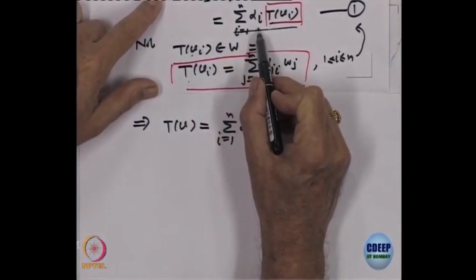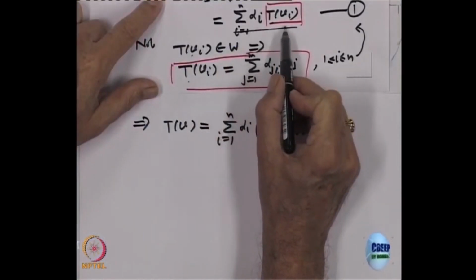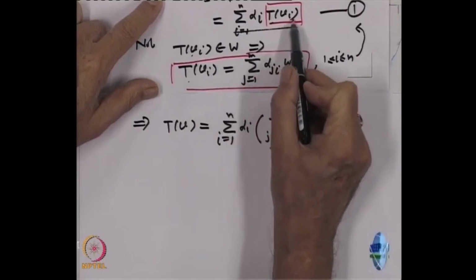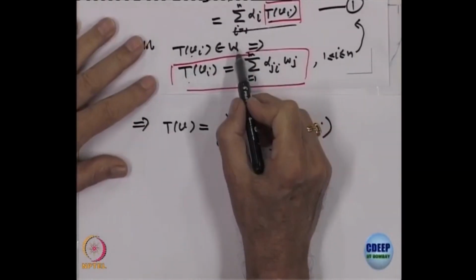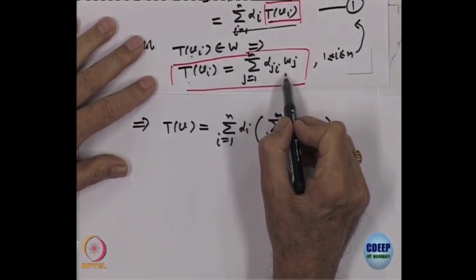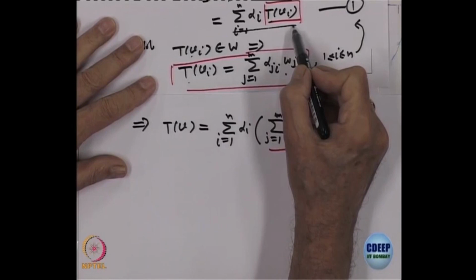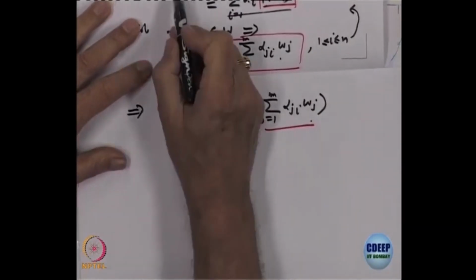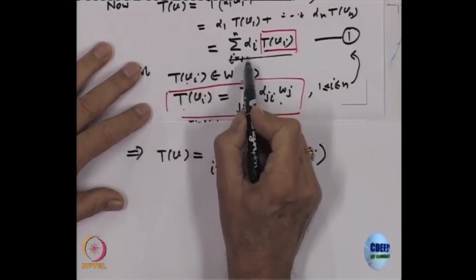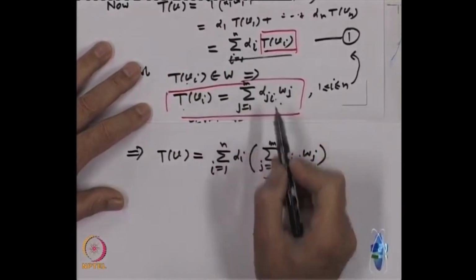Is it okay? Check. T of V was equal to sigma alpha i T of V i, right, and T of V i being an element of W must be a linear combination of W j's. So, that is the expression for that. So, this value I am putting back in that equation for T of V. So, it says T of V must be equal to sigma alpha i T of V i, this value I put.